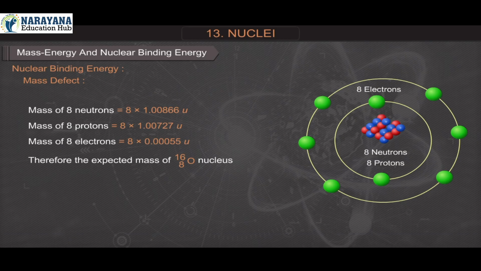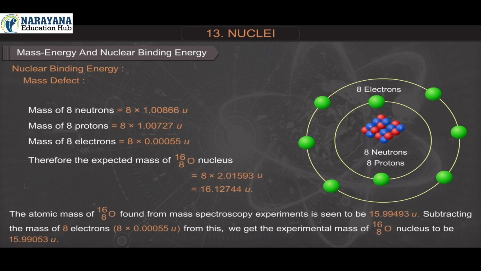Therefore, the expected mass of oxygen 8O16 is equal to 8 into 2.01593 atomic mass unit is equal to 16.12744 atomic mass unit. The atomic mass of oxygen 8O16 found from mass spectroscopy experiments is seen to be